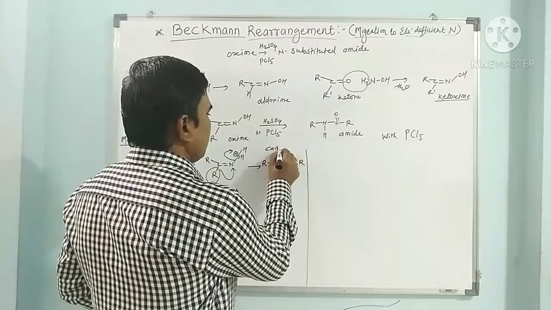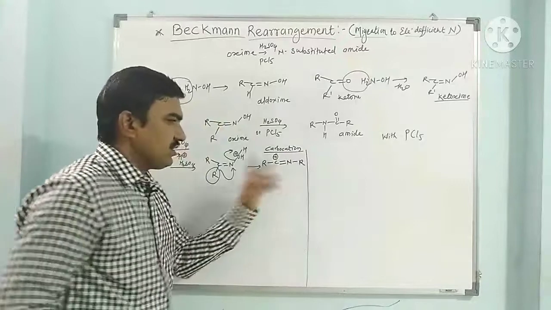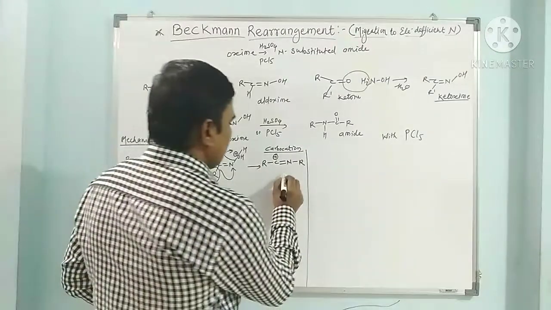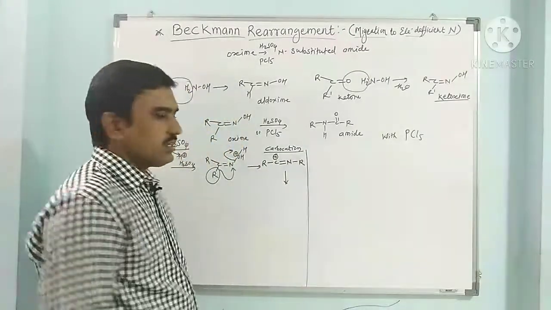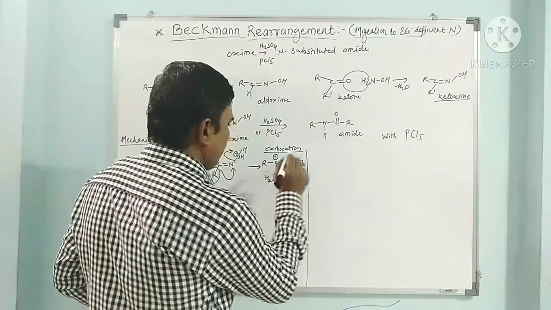So here this is carbocation. Now here this positively charged carbon gets attacked by water molecule. So it undergoes hydrolysis.